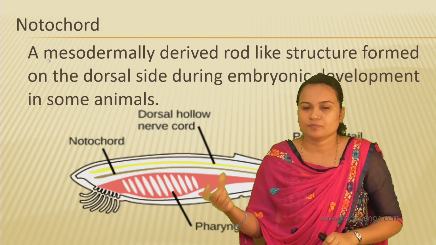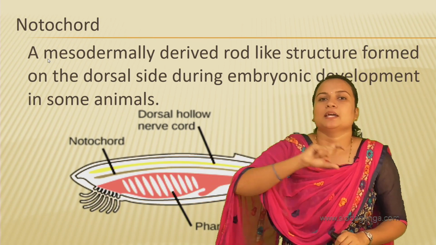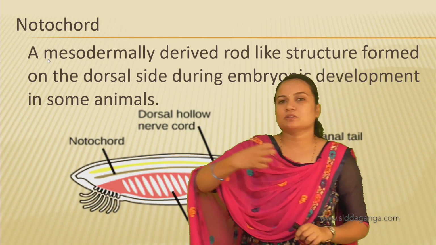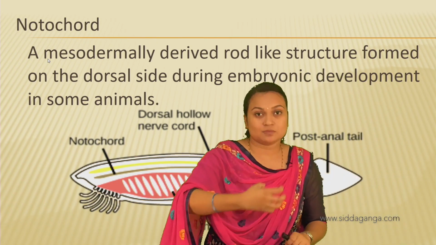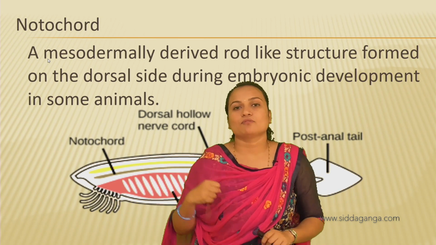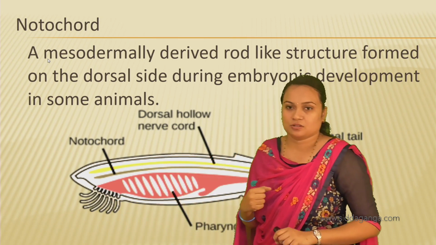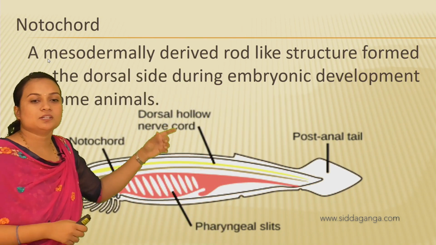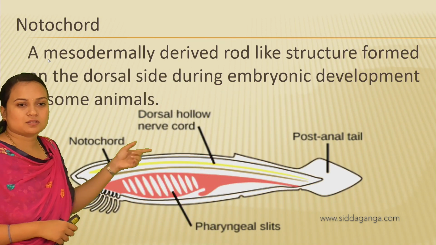Mesoderm, the middle layer. So the notochord is mesodermally derived. That means the mesoderm will form the rod-like structure on the dorsal side during embryonic development.